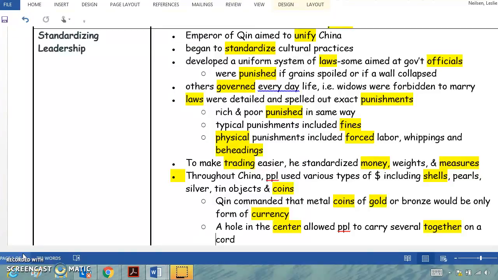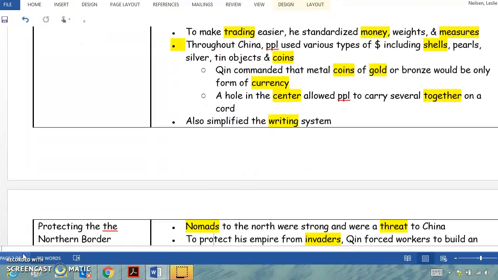To make trading easier, he standardized money, weights, and measures. Throughout China, people used various types of money, including shells, pearls, silver, tin objects, and coins. Qin commanded that metal coins of gold or bronze would be the only form of currency. A hole in the center allowed people to carry several together on a cord. He also simplified the writing system.